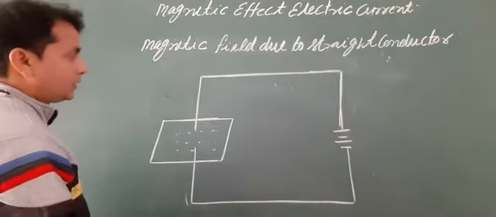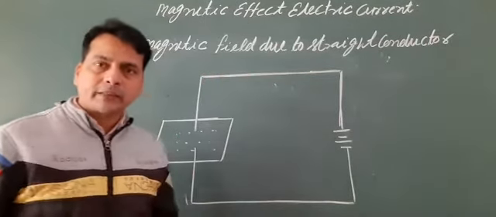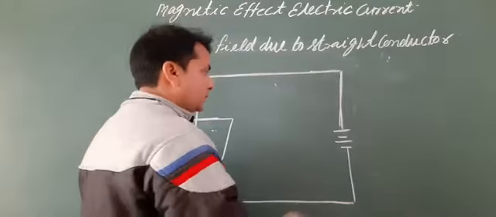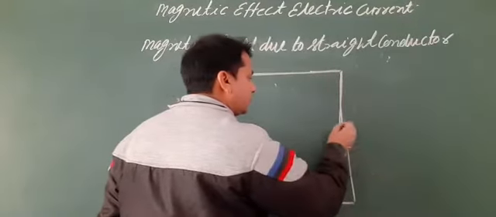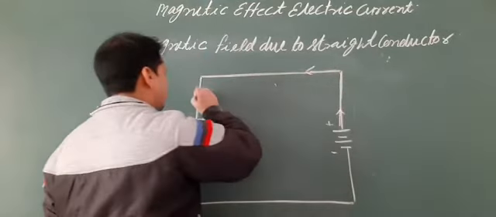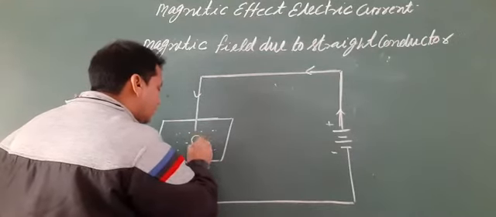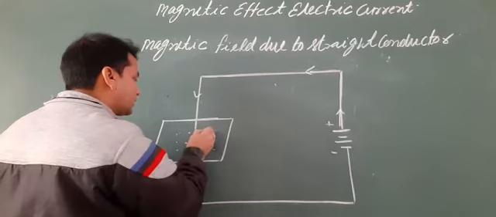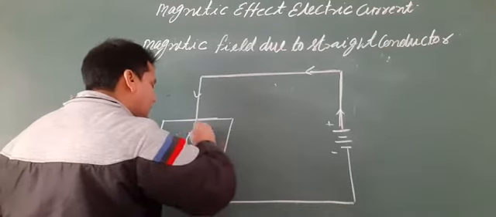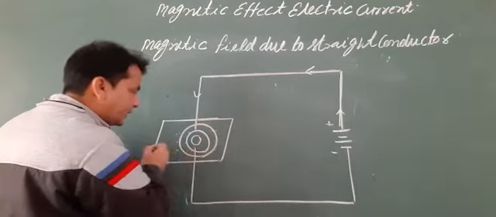We know that the electric current in any circuit flows from the positive terminal to the negative terminal. So in this circuit, the current flows in the downward direction in this wire. Then the field lines generate here.